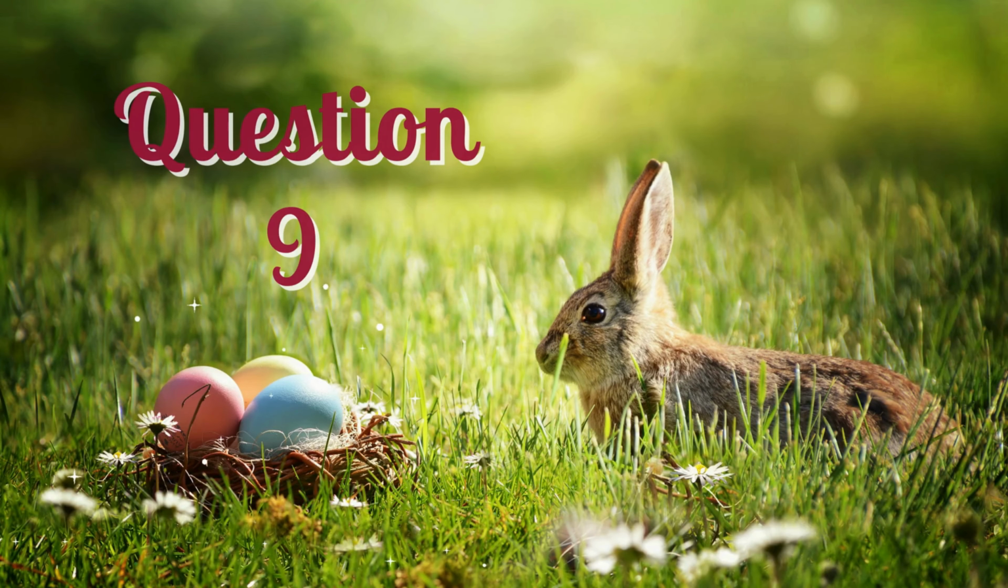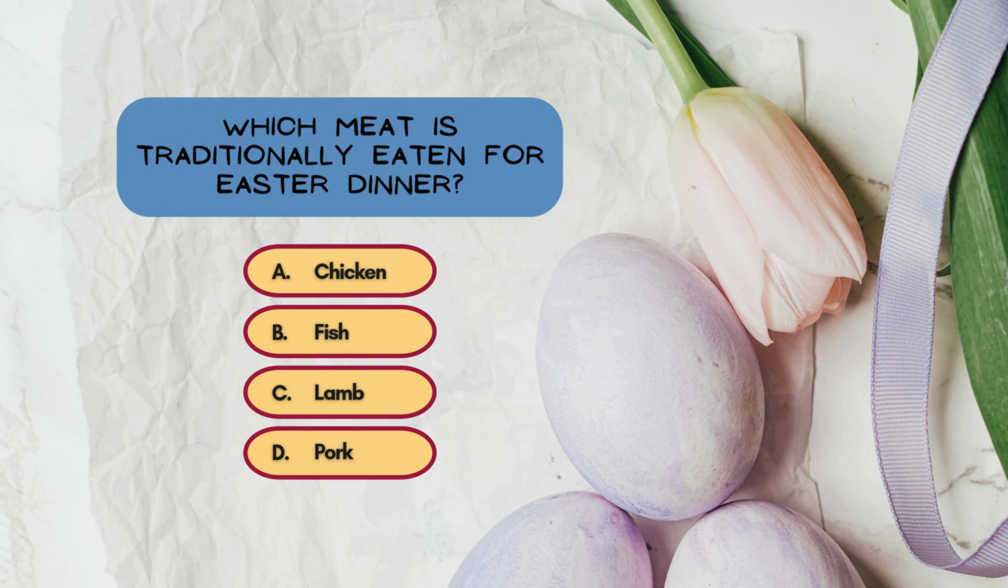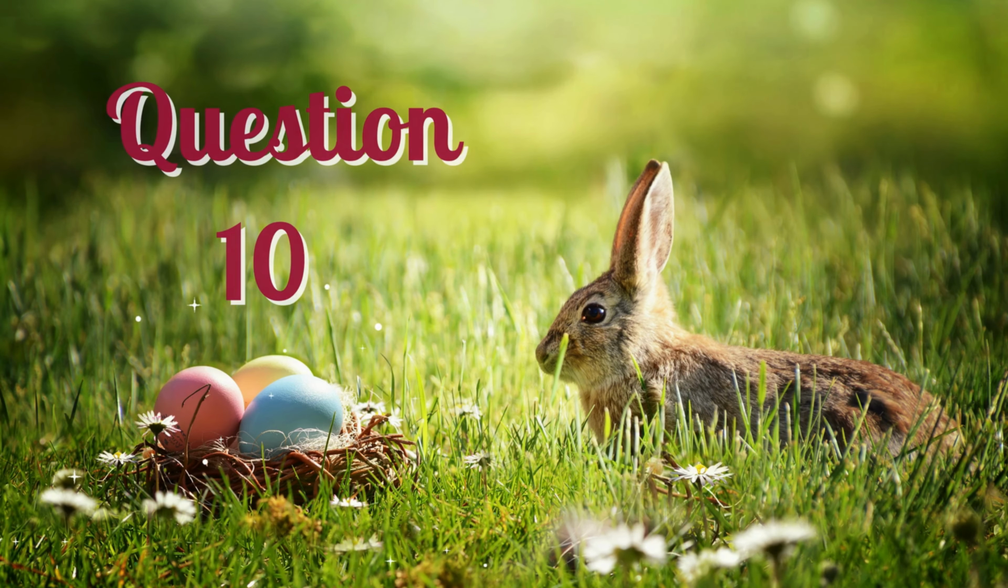Question number 9. Which meat is traditionally eaten for Easter dinner? Chicken, fish, lamb, or pork? Lamb has a deep biblical significance, as Jesus is often referred to as the Lamb of God, making it a symbolic Easter dish.